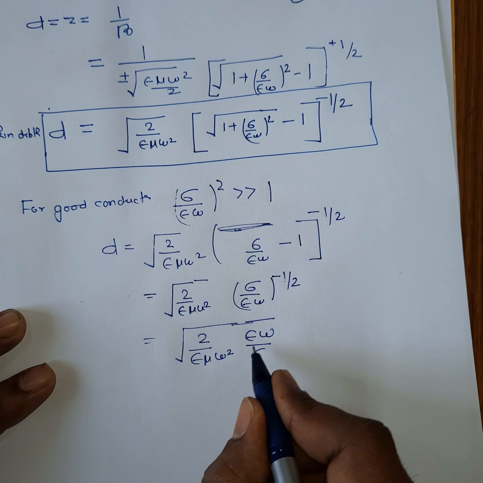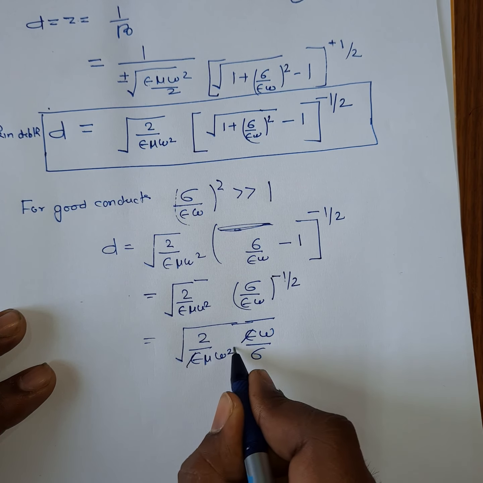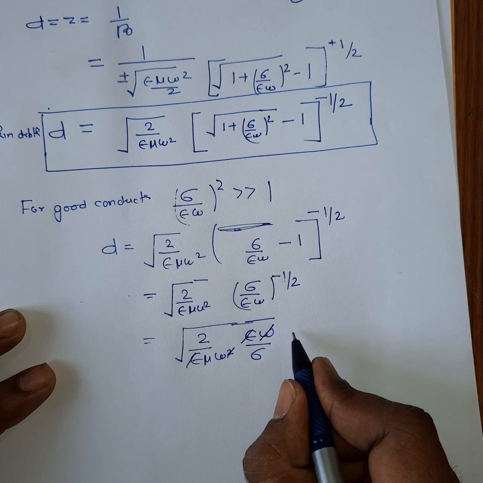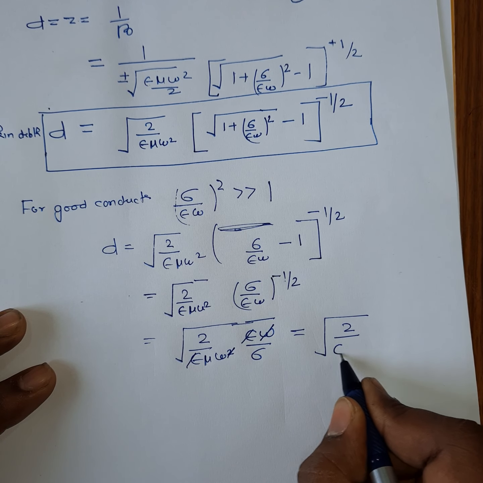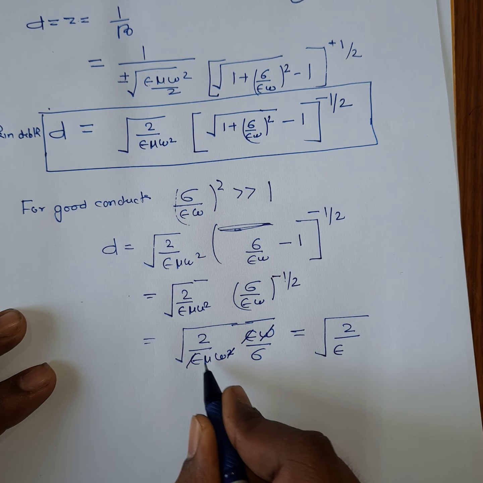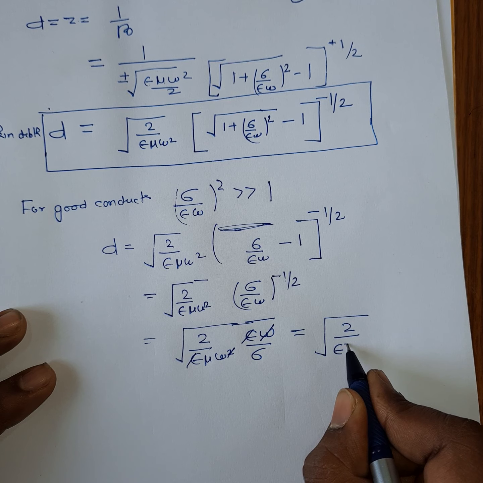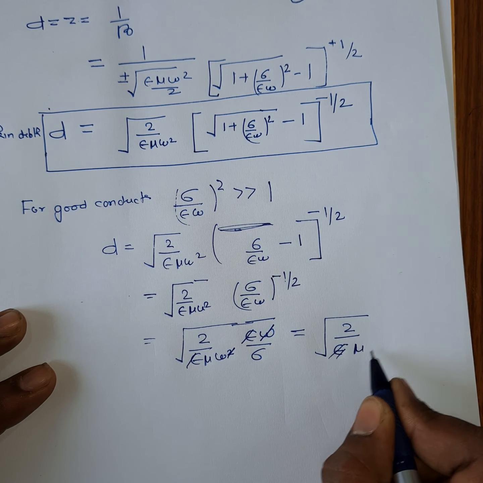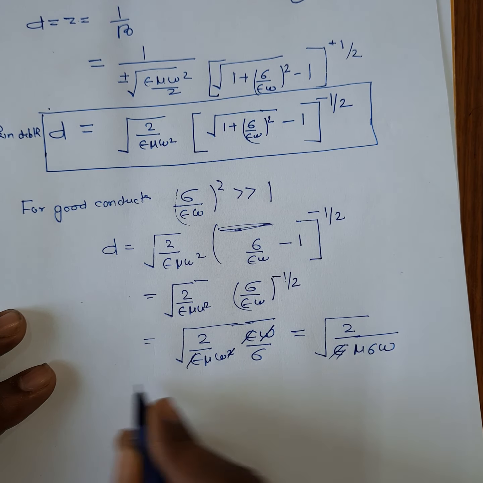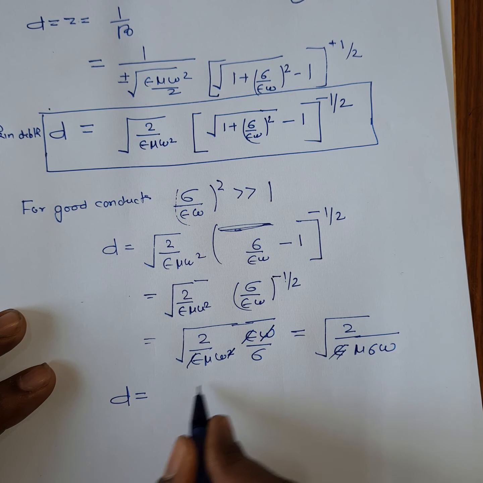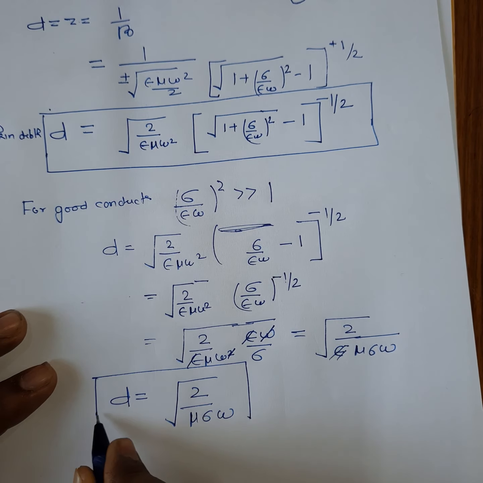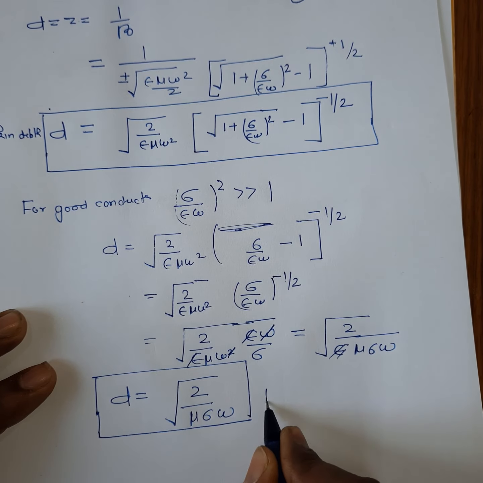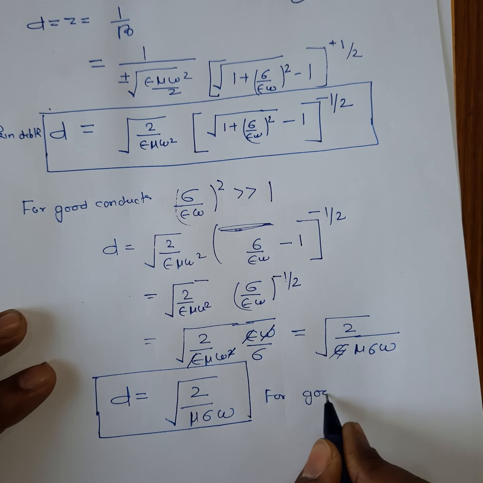So epsilon will cancel epsilon, one omega will cancel one omega, and epsilon has been cancelled, so you have the expression mu sigma omega. So d for a good conductor is the square root of 2 divided by mu sigma omega. This is the skin depth for a good conductor.